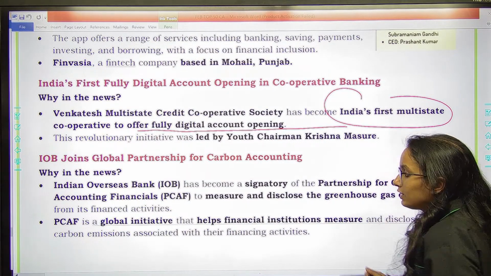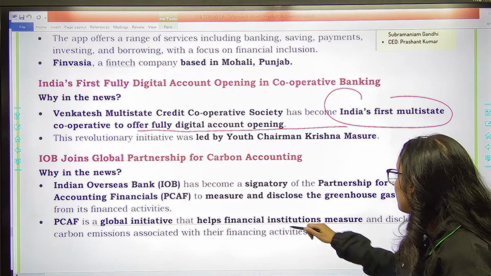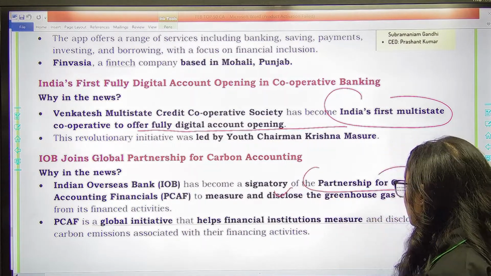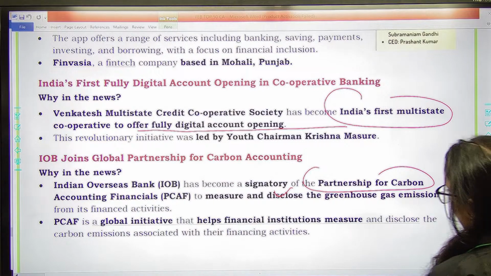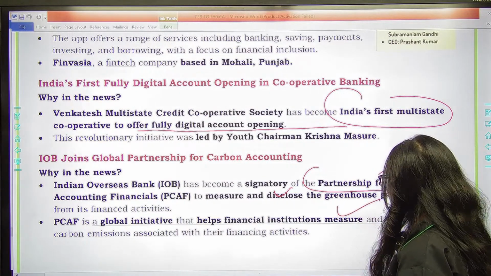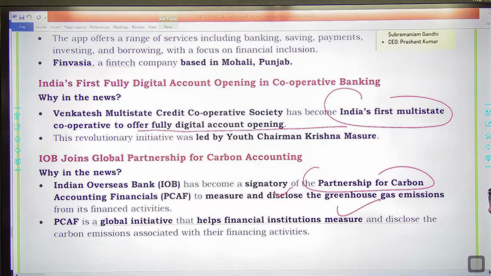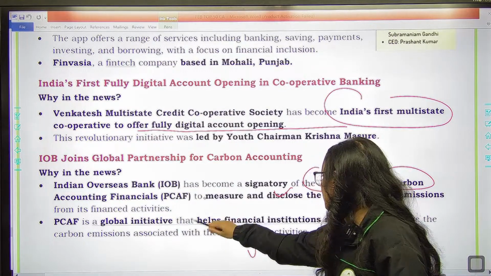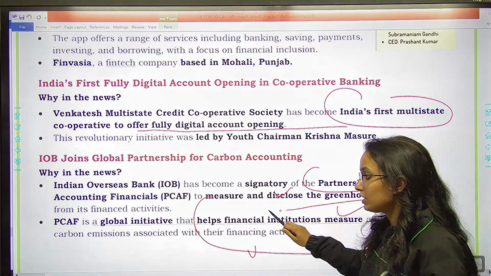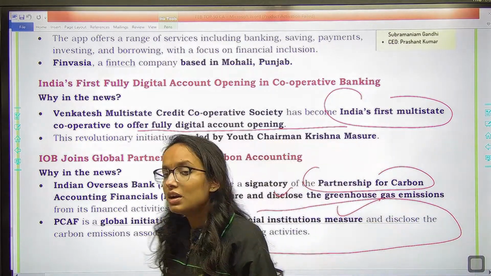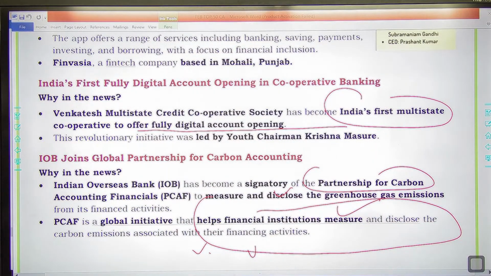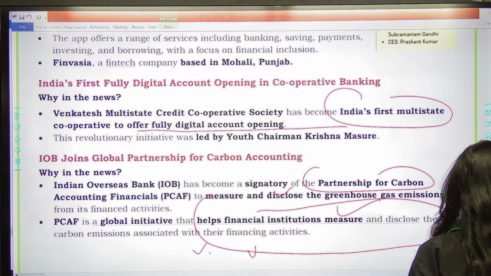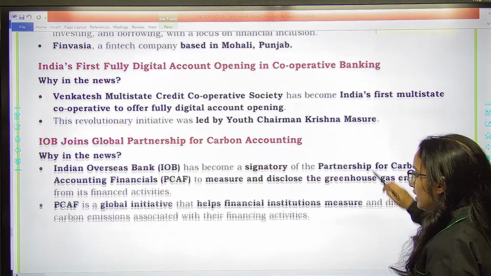The next is Indian Overseas Bank has become a signatory to the Partnership for Carbon Accounting Financials, PCAF, to measure and disclose the greenhouse gas emissions from its financial activities. So PCAF क्या है? It is a global initiative which helps financial institutions measure and disclose their carbon emissions associated with their financing projects. जिस भी project को वो finance करते हैं उससे कितना carbon dioxide release हो रहा है, what is the carbon intensity of the projects they are financing.